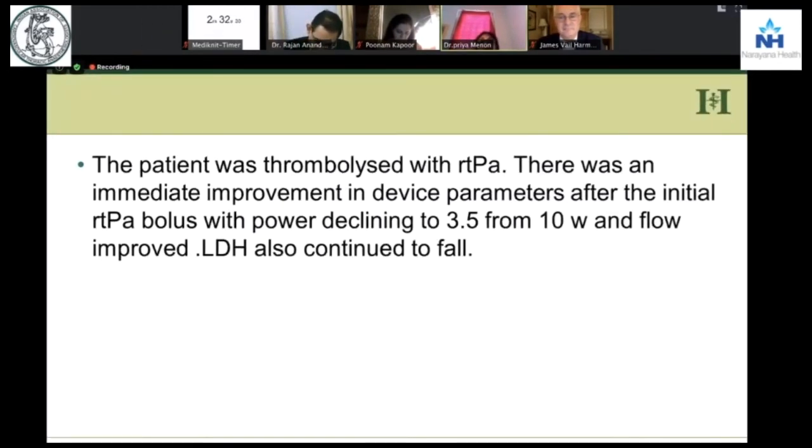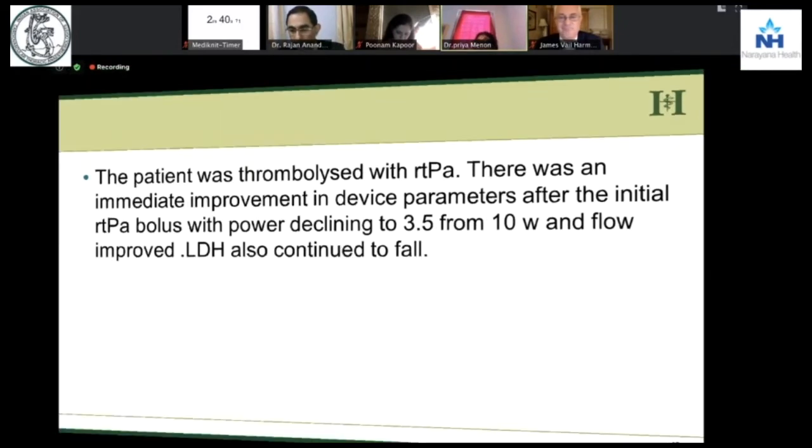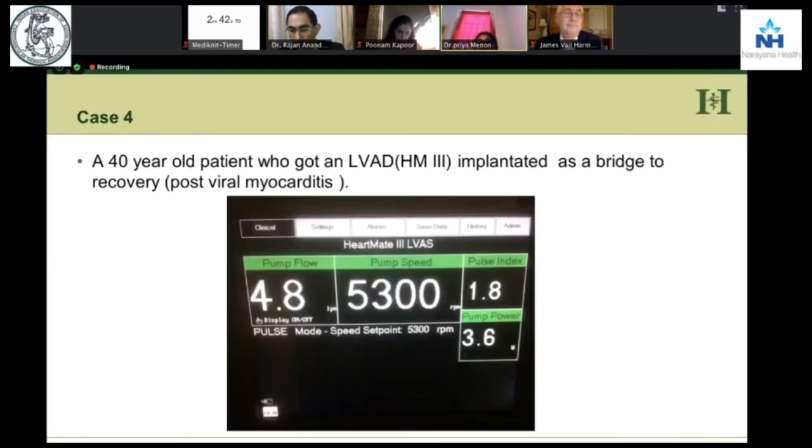Now, the patient was thrombolysed with rtPA and everything improved, the flow improved, the power declined, and the LDH continued to fall. Now here you have another patient who is a HeartMate 3, a 40-year-old man who got the LVAD because of his viral myocarditis. So it was a bridge to recovery. And these were the settings that were done for the HeartMate 3.